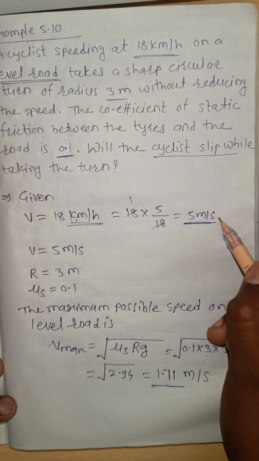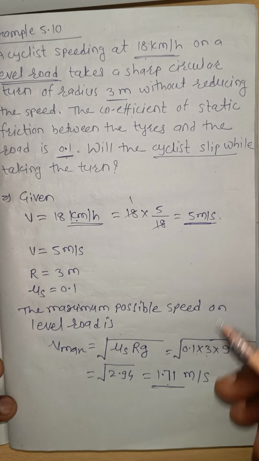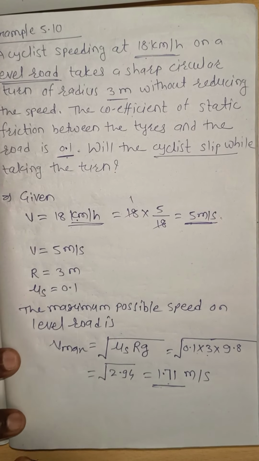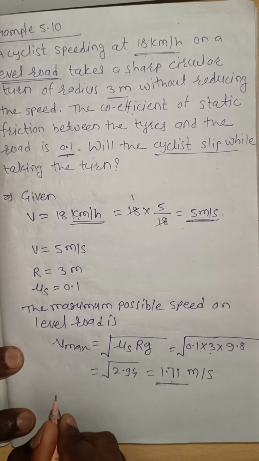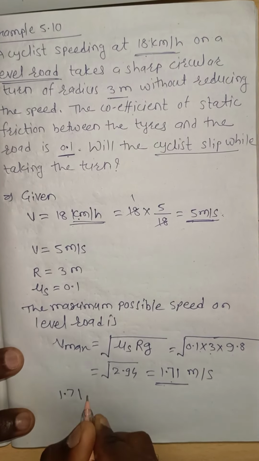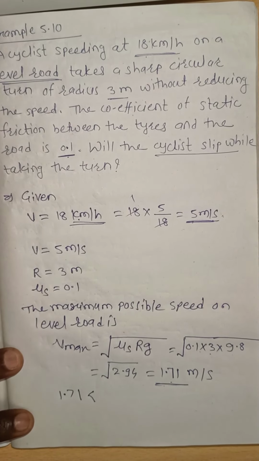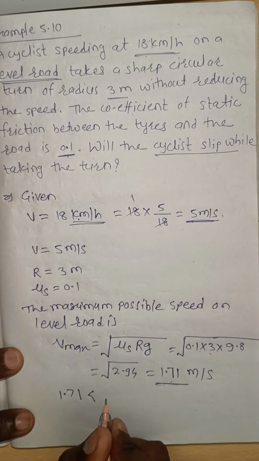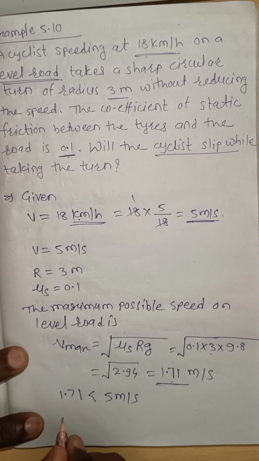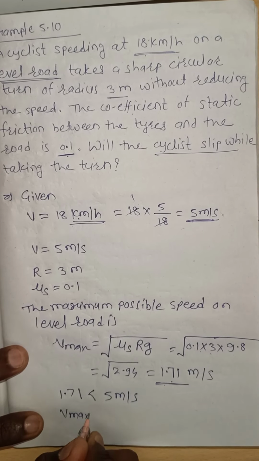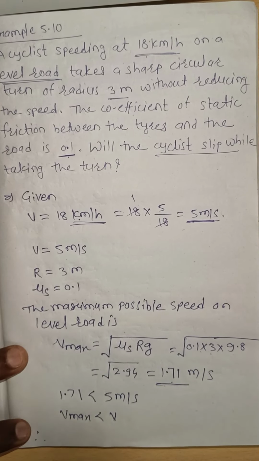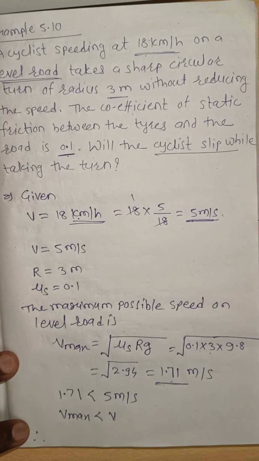But in this case the speed of the cyclist is more than 1.71, therefore the cyclist slips down. 1.71 is very much less than 5 meter per second, means v maximum is less than v. Therefore the cyclist slips down.